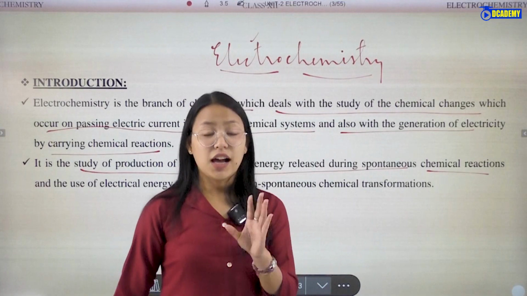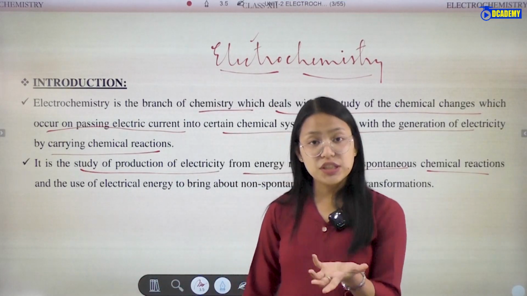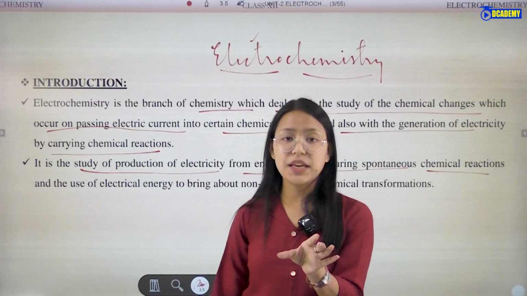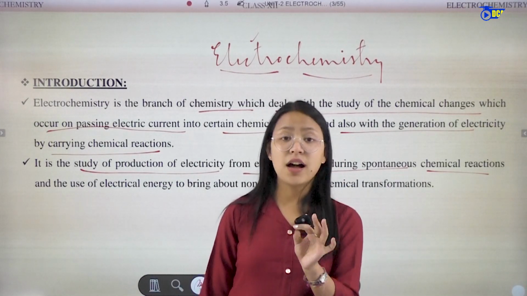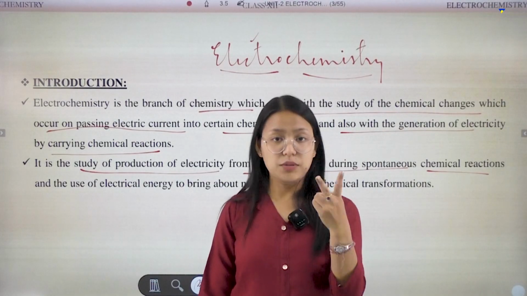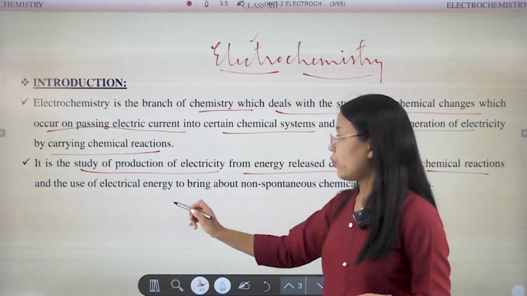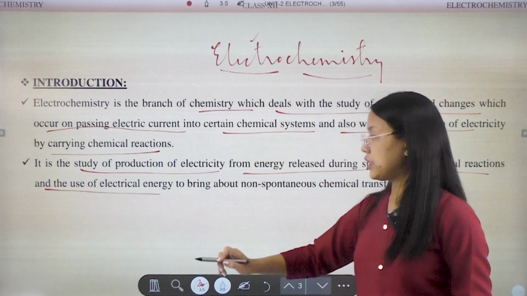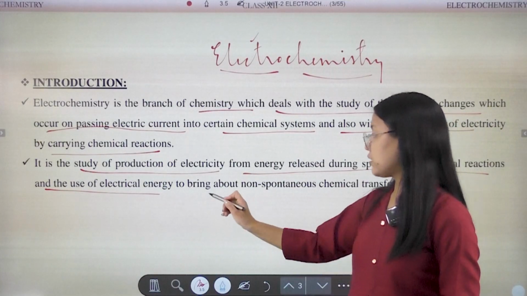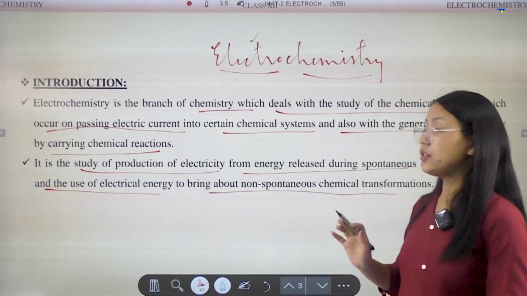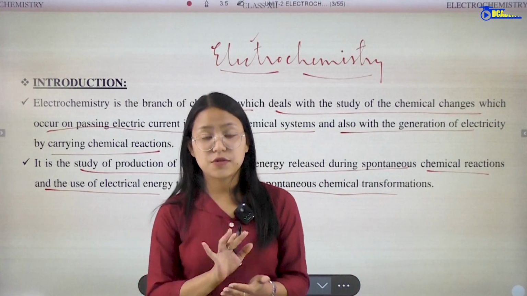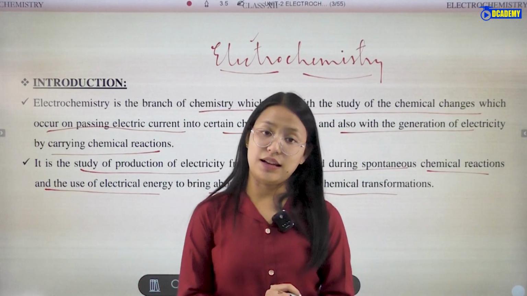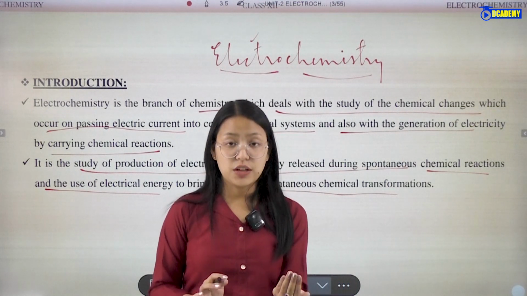Chemical reaction. Which type of chemical reaction is spontaneous? It must be a redox reaction. Redox reaction means oxidation and reduction both occur together. And the use of the electrical energy to bring about what? Non-spontaneous chemical transformation.